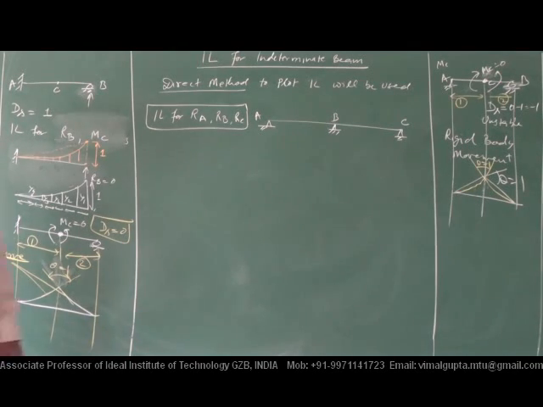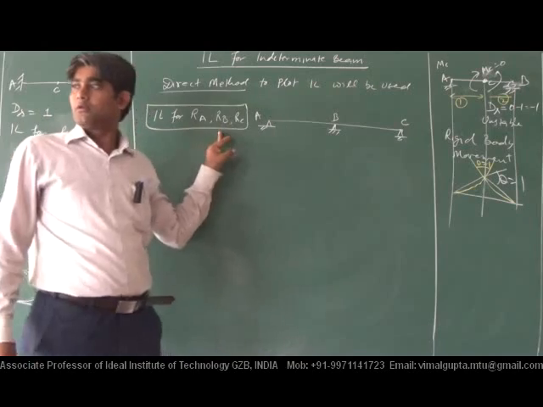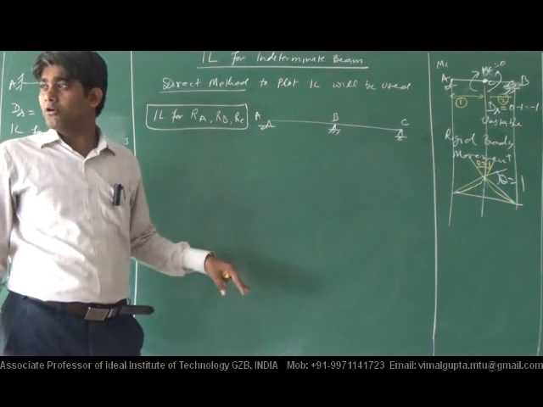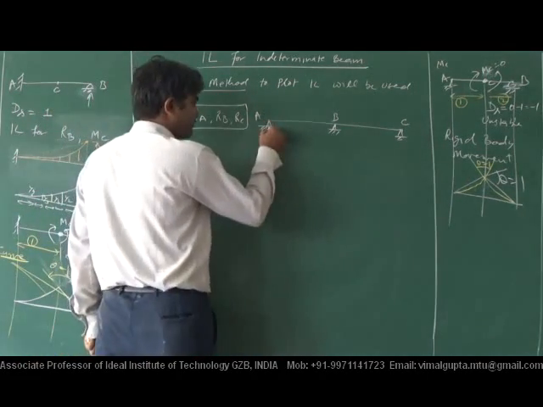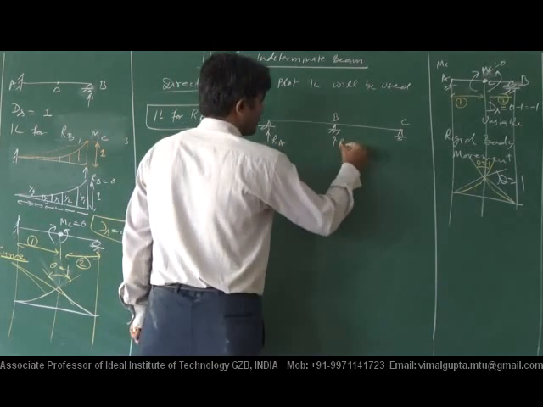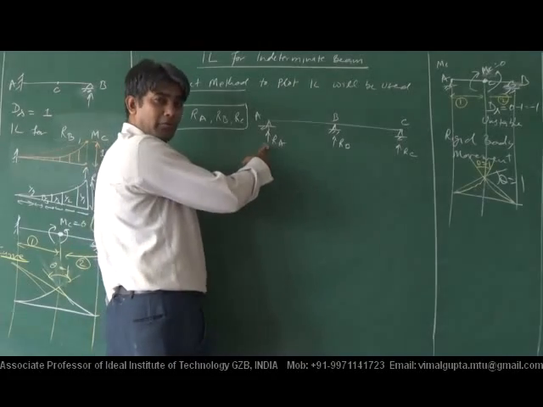Clear to everybody? Then according to Mueller-Breslau principle, what do I have to do? First of all, for RA, I have to remove this support. This is RA, this is RB, this is RC.